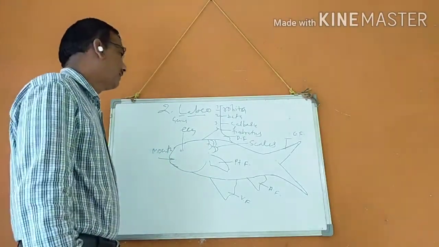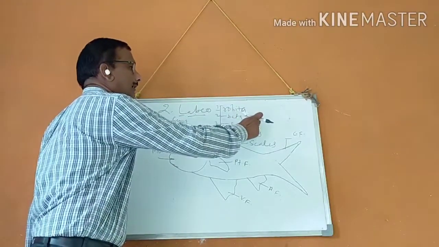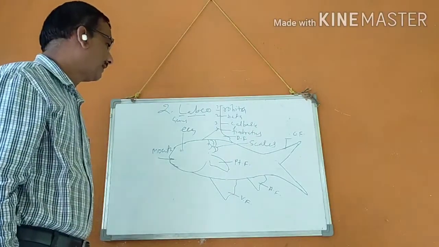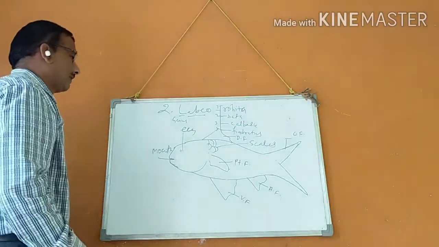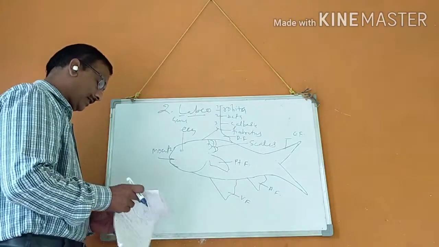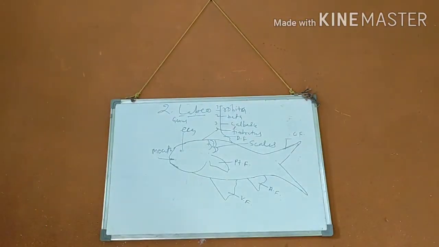That is the Labio, and each species, ruita, bata, kalbasu, fimbriatus, makes 4 species. And it is the second fastest growing fish among the Indian major carps. That is the external features of this Labio ruita.